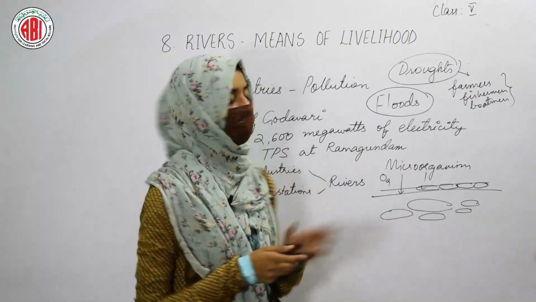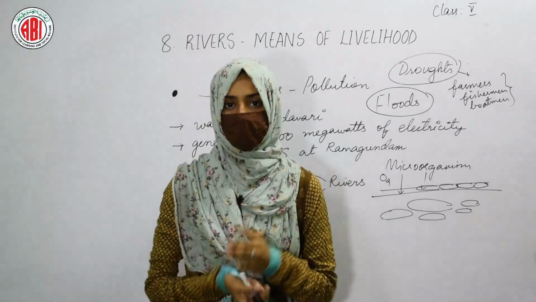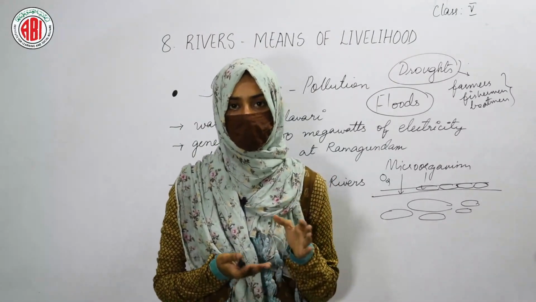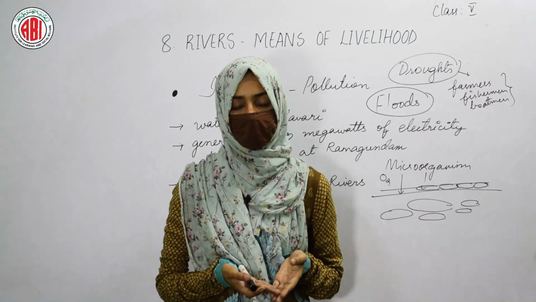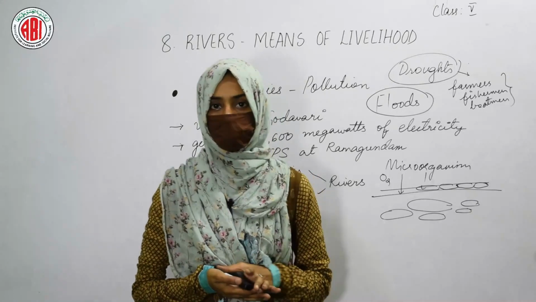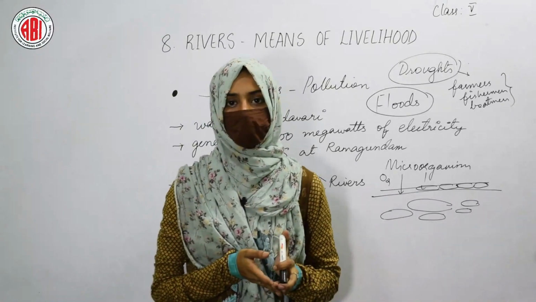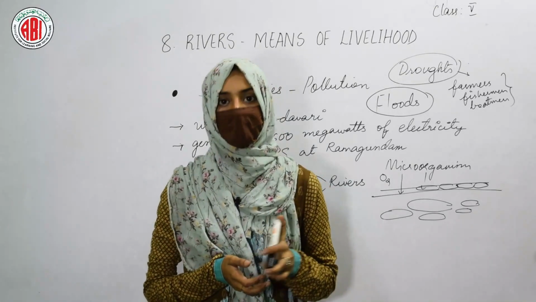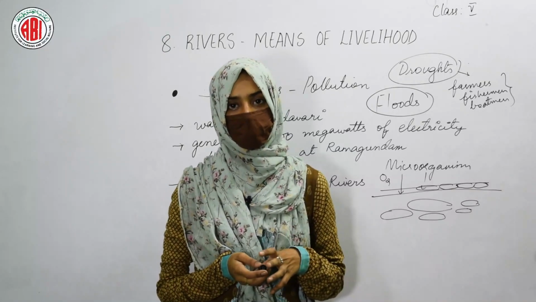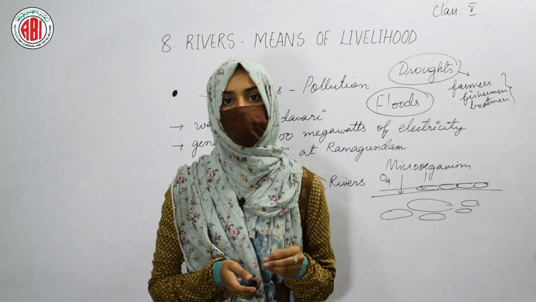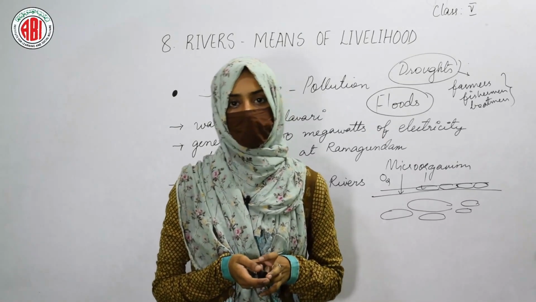So this is about the lesson, Rivers, Means of Livelihood. In this lesson we have studied about a famous river, the river Godavari, from where it originates, where it finally meets, and we have also discussed the persons who are dependent on the river Godavari for their livelihood. We have also seen how the industries and thermal power stations are responsible for and cause water pollution, and also about the floods and droughts.